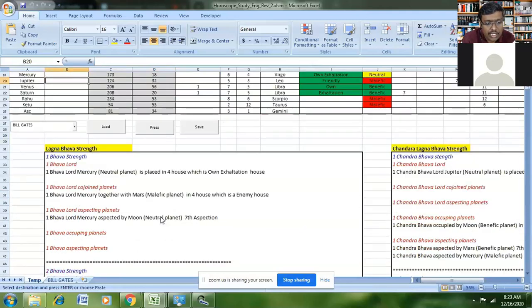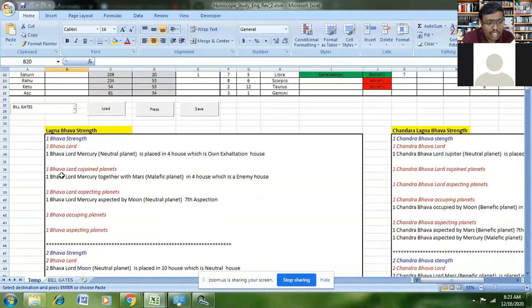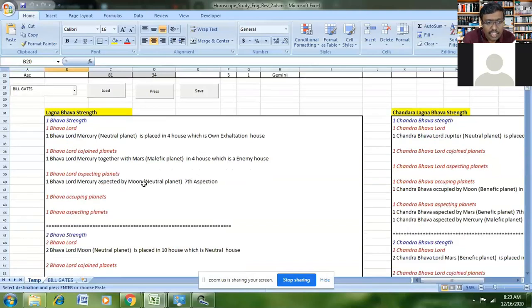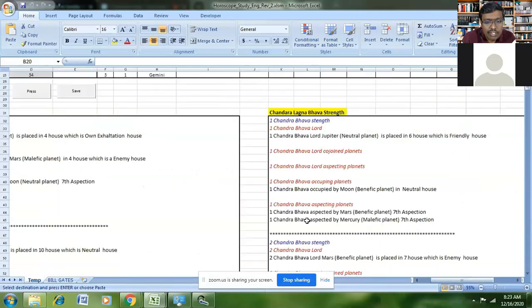predictions, like what is the Bhava Lord, what are the planets conjoined with the Bhava Lord, what are the planets aspecting the Bhava, and what are the planets occupying the Bhava. This is done for all the Bhavas, and the same thing is repeated for Chandra Lagna also, referencing Chandra as the ascendant. So this sheet will give a complete overview of the planetary strength and weakness, the overall strength and weakness that are required to analyze a horoscope. So this is a very good job done by Mani.